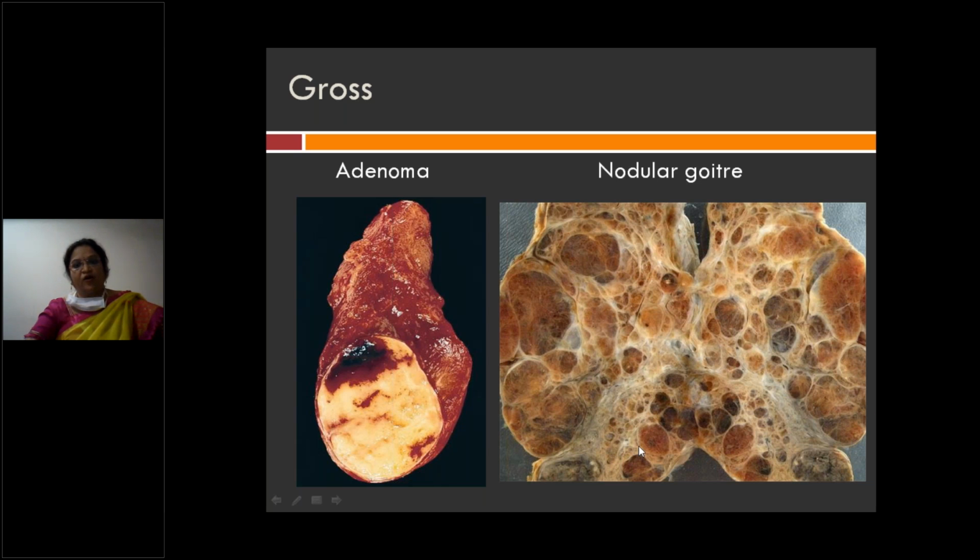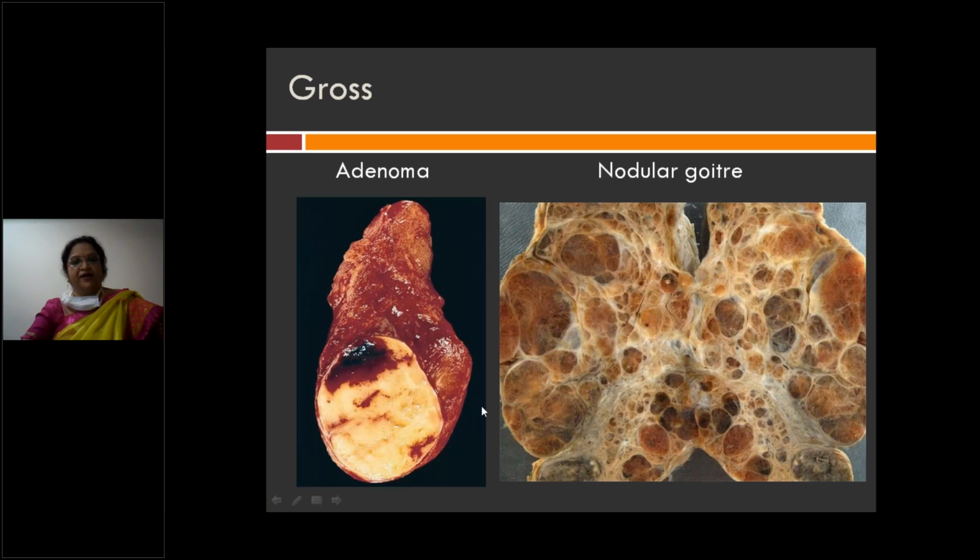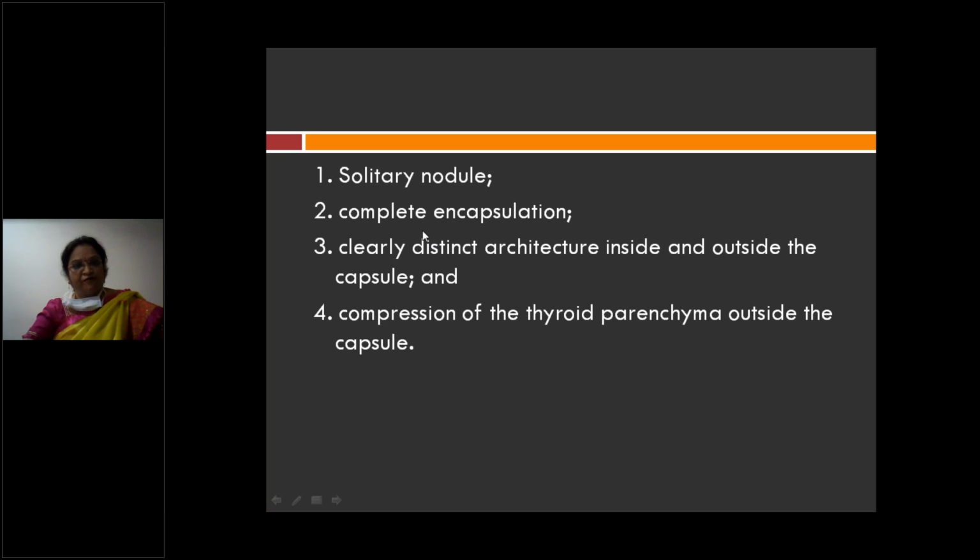And this is a nodular goiter. In nodular goiter, you have multiple nodules of varying sizes, which are filled with colloid. So how do you describe the gross appearance of follicular adenoma? You can see that it is a single nodule with encapsulation. That is adenoma. Nodular goiter means multiple nodules of varying sizes filled with colloid. So a solitary nodule for follicular adenoma, a single nodule with complete encapsulation.